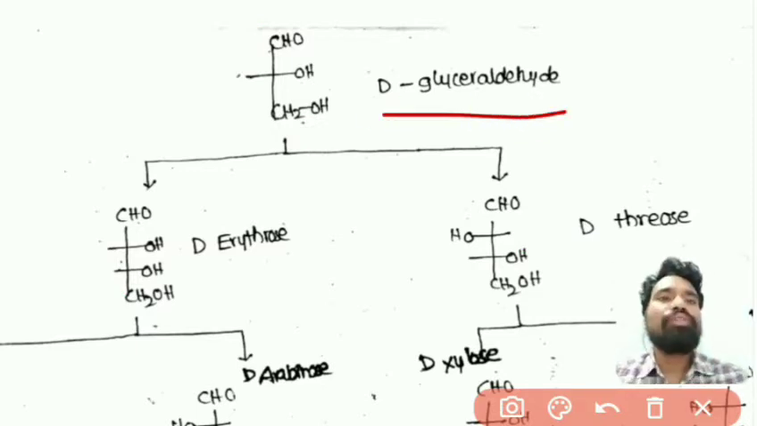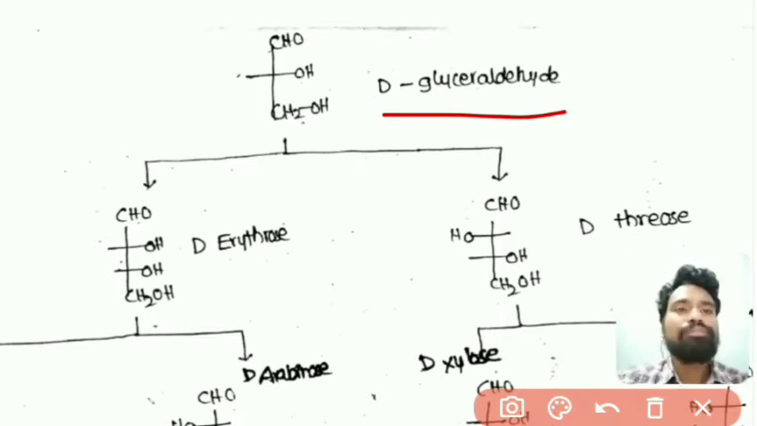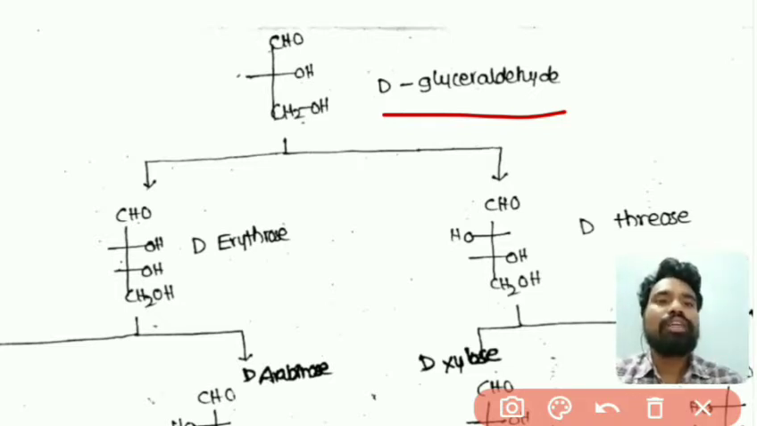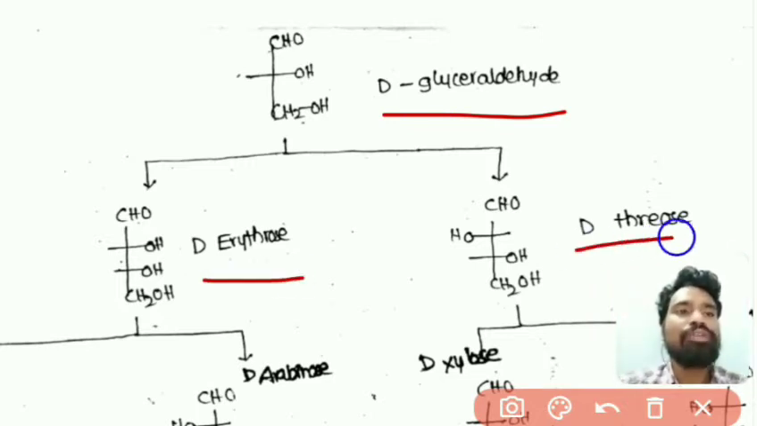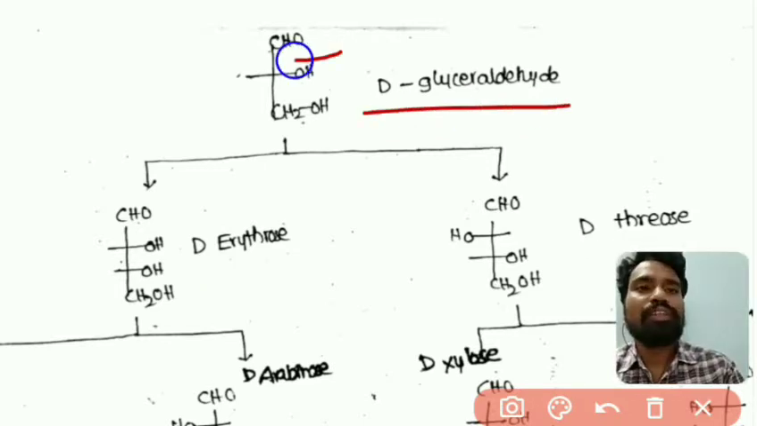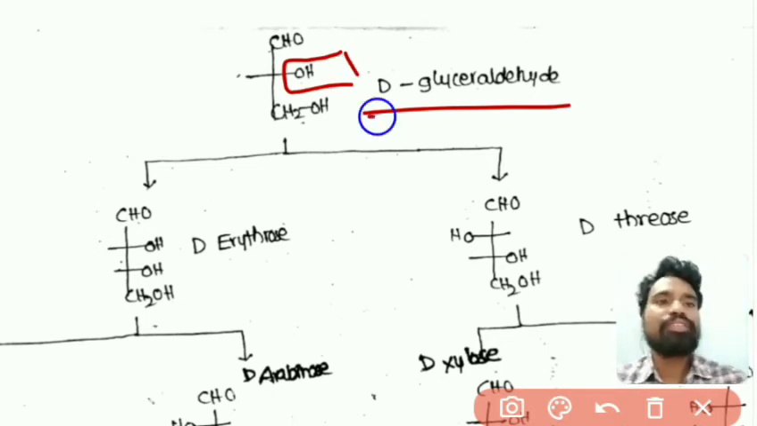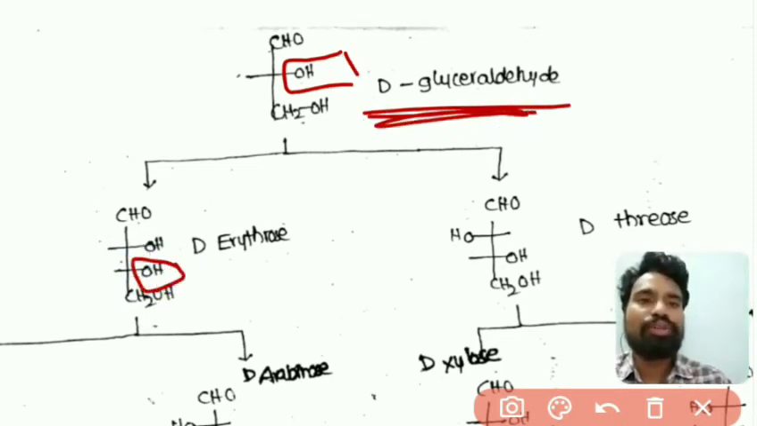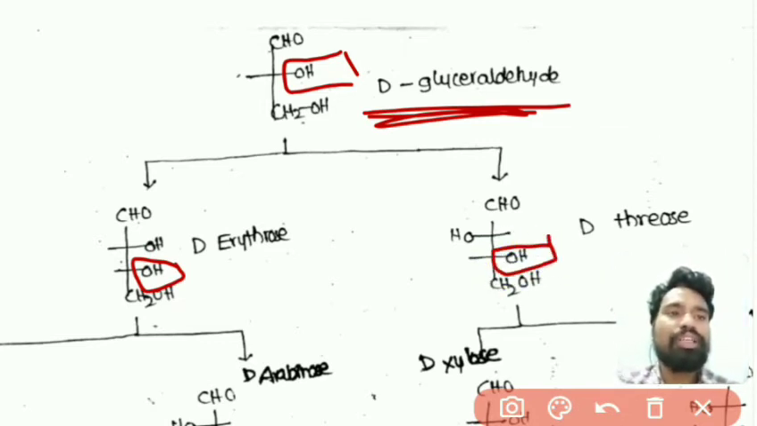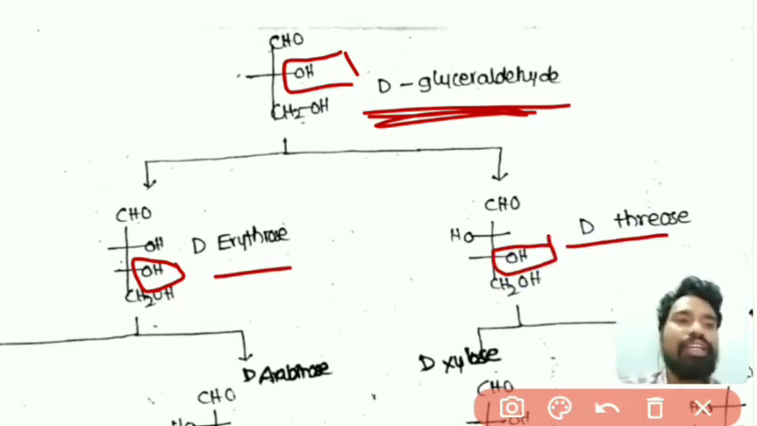From this, if we add one more carbon, one more CHOH, that is one carbon along with a hydroxyl group, then we will get two types of carbohydrates. One is D-erythrose and another one is D-threose. We have to understand what is D and L, that I will discuss later, right? As the OH group is at right side, that's why this is called D-glyceraldehyde. And here also the OH group is at right side, that's why this is D-threose and D-erythrose.